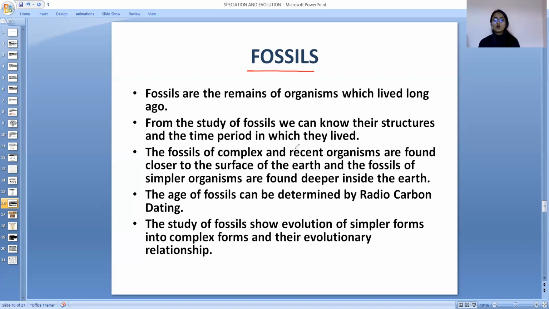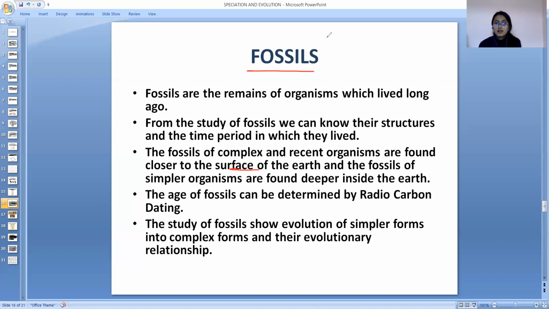So the fossils of the complex and the recent organism are found closer to the surface of the earth, and the fossil of the simpler organism are found deeper inside the earth. The age of the fossil can be determined by the radiocarbon dating. The study of a fossil show the evolution of the simpler form into the complex form and their evolutionary relationship.